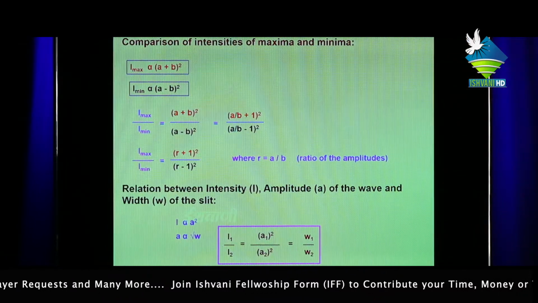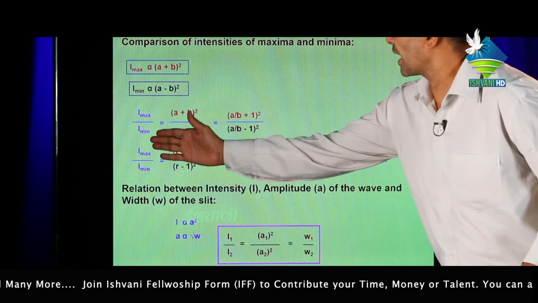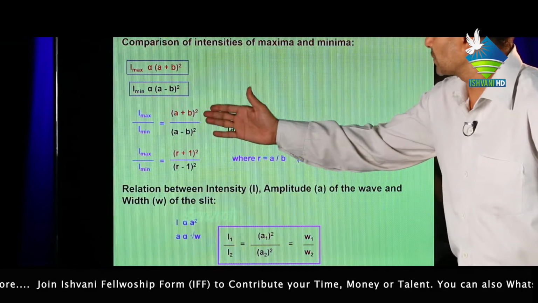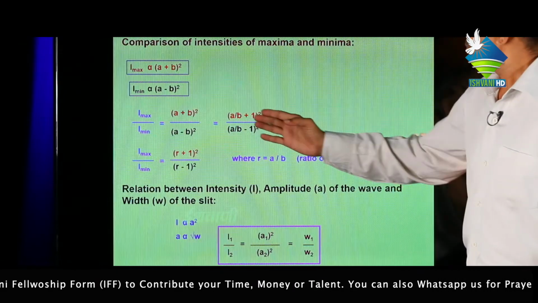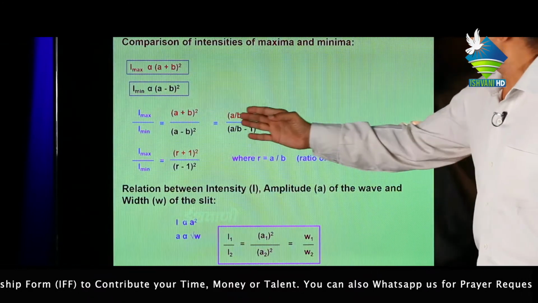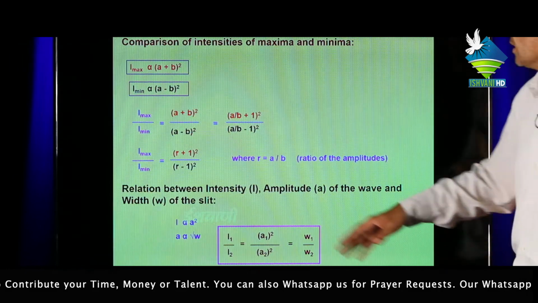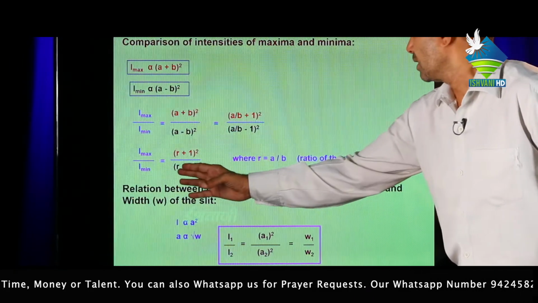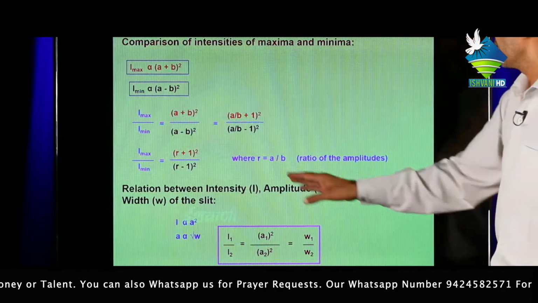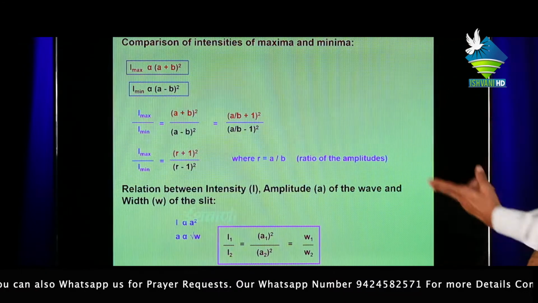Then comparison of intensity of maxima and minima. I maximum upon I minimum equal to (a plus b) square upon (a minus b) square, or taking b common, (a/b plus 1) whole square upon (a/b minus 1) whole square, or I maximum upon I minimum equal to (r plus 1) whole square upon (r minus 1) whole square, where r equal to a upon b, the ratio of the amplitudes of the two waves.